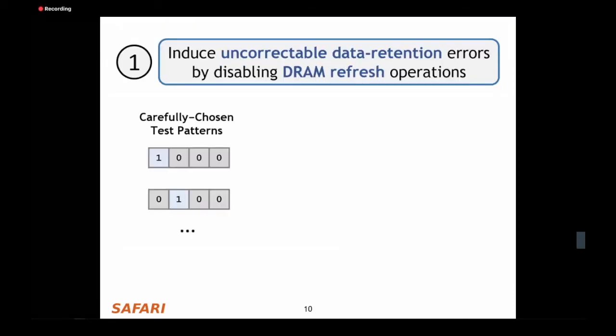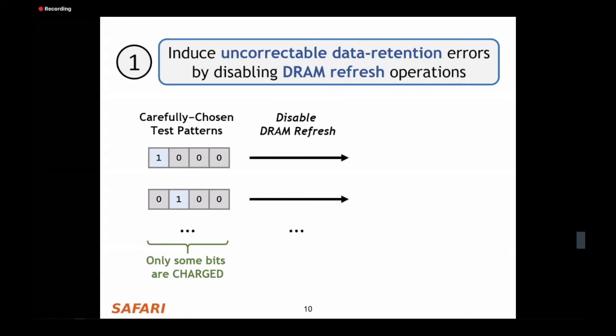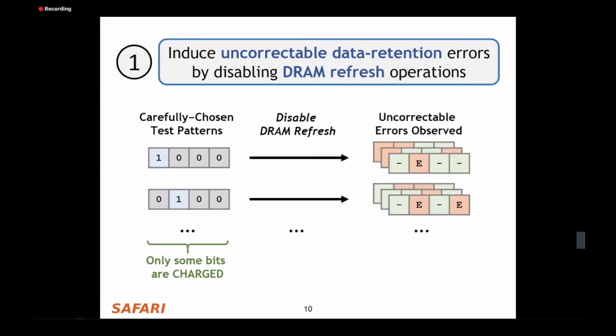In the first step, we start with a set of carefully chosen test patterns, where only some of the bits are set to the charged state. Next, we disable DRAM refresh to induce uncorrectable data retention errors. And finally, we observe different error patterns for each test pattern across all of the different ECC words within a given DRAM chip. Now note that these errors only occur within specific bit positions because not all bits are set to the charged state.